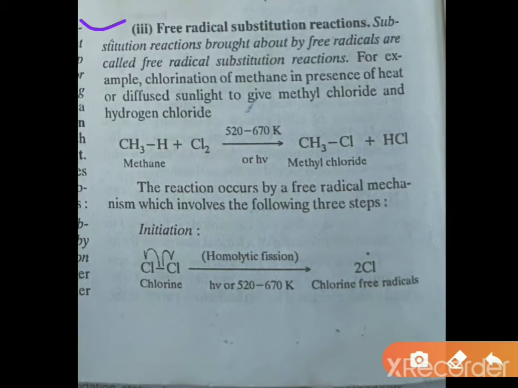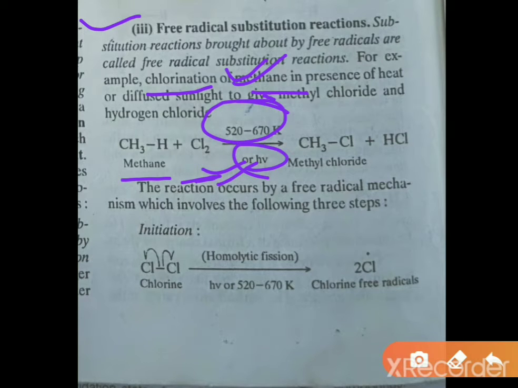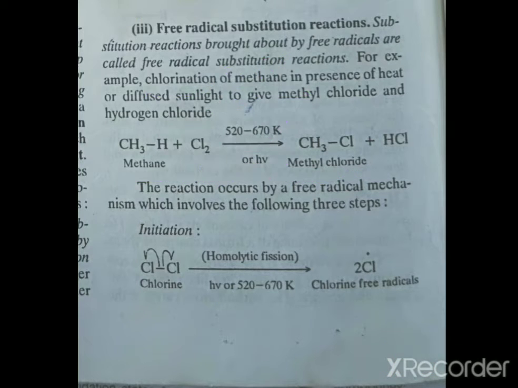Here, students, you can see this is free radical substitution, as we have taken the example of chlorination of methane. So here is methane and here is Cl2. In the case of chlorination of methane, suppose there are some conditions, like the presence of h nu, that is light, or we increase the temperature to 520 to 670 Kelvin, then methyl chloride is formed.